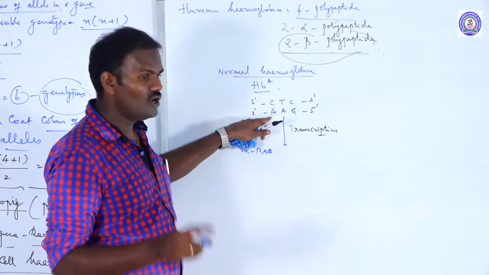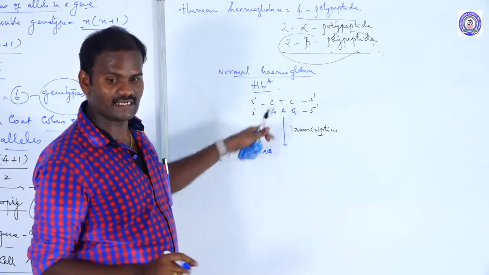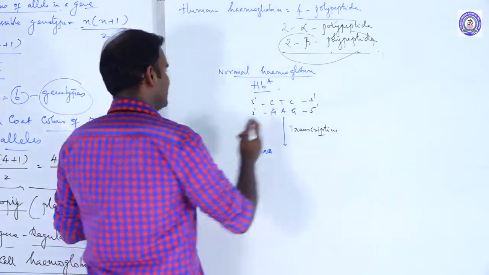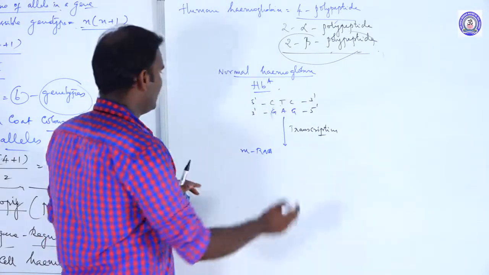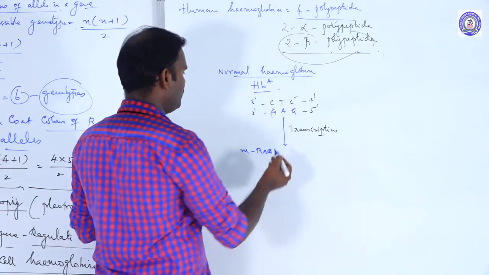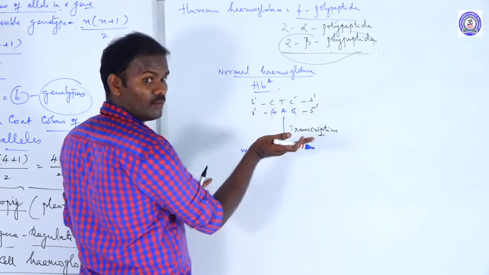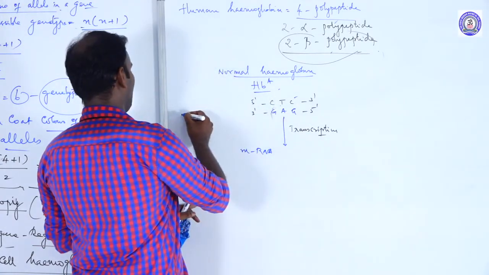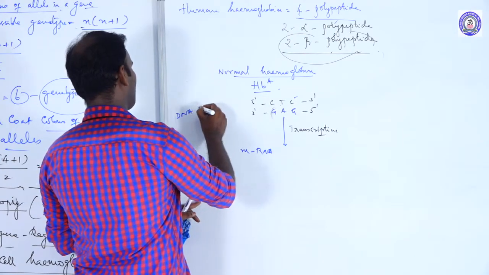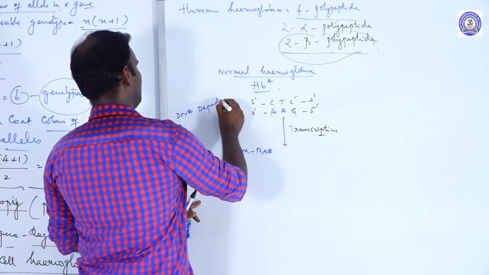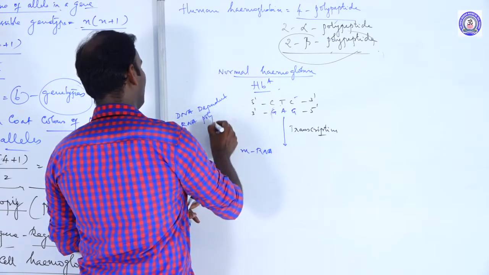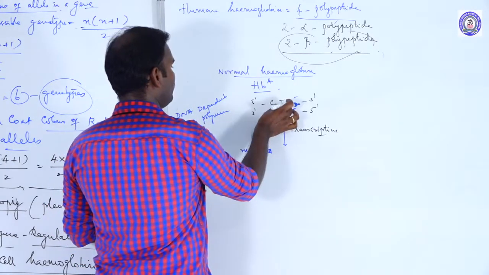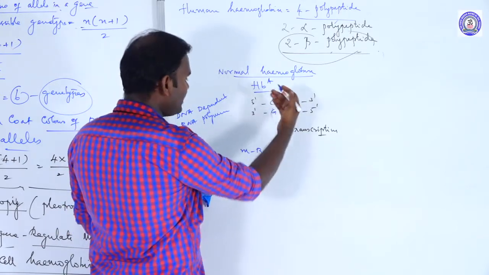So among the two strands, only one strand is involved in transcription. Such a strand is called the template strand. The DNA dependent RNA polymerase enzyme binds to this strand to make a copy.